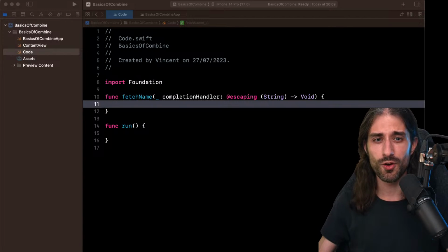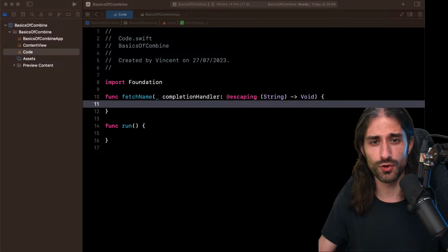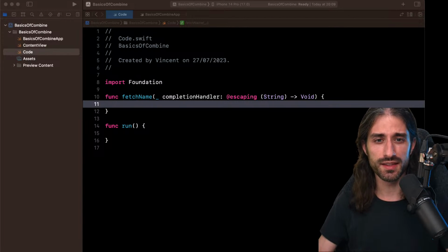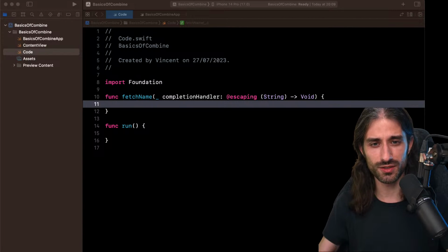And sometimes if you really need all the features of RxSwift, Swift concurrency will probably not be enough for you. That being said, I also want to stress the fact that if you only need the basic use case of asynchronous code, like just making a network call, today Swift concurrency and async await is a better option than Combine. And hopefully I will be able to elaborate on this answer as we move along this training course.